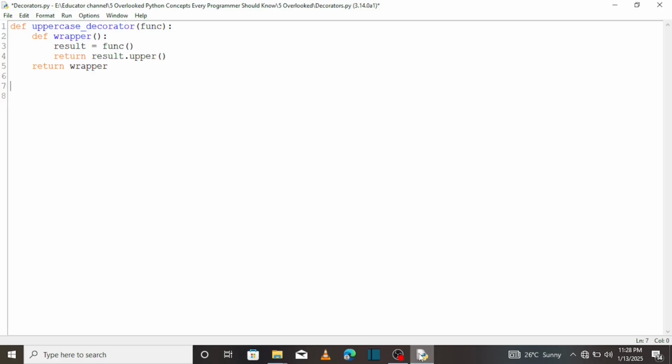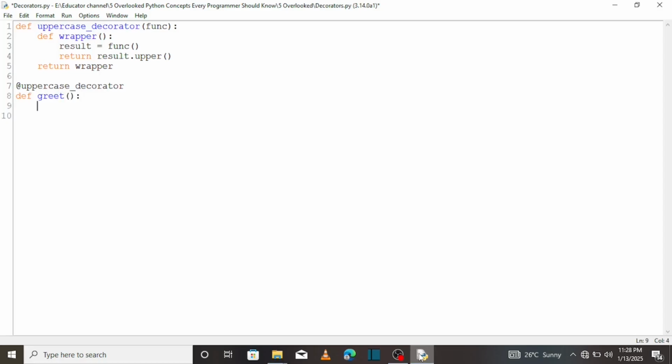So we're going to apply the decorator to another function. Let's say at uppercase decorator. We're going to create a function greet that should return hello decorators.